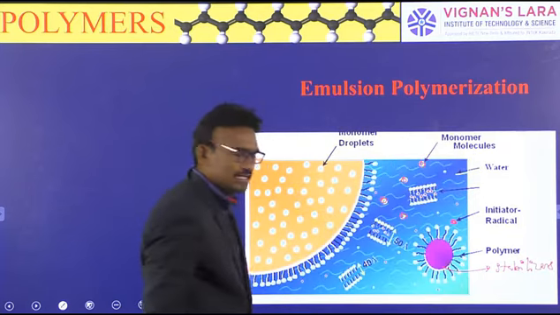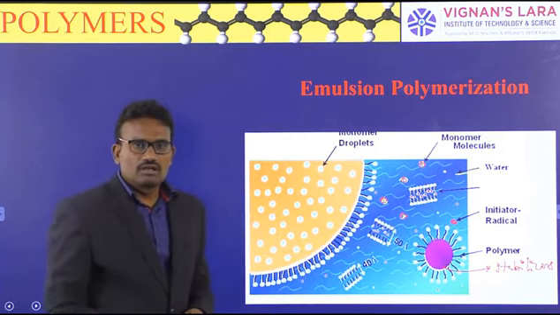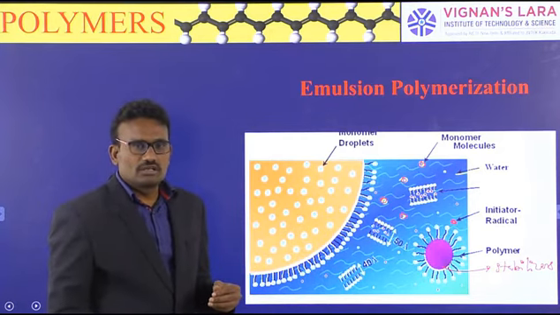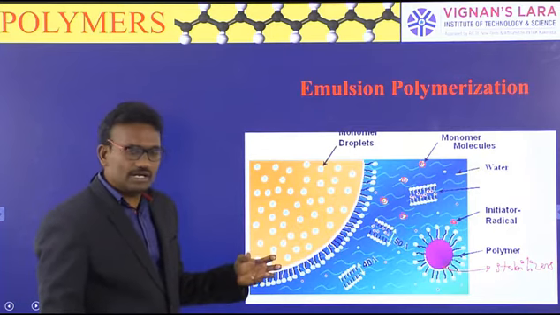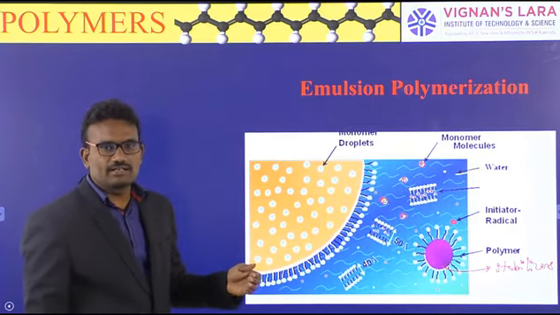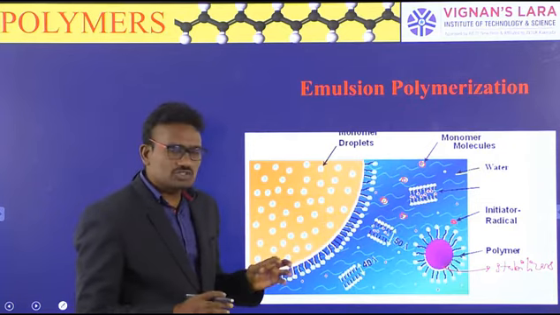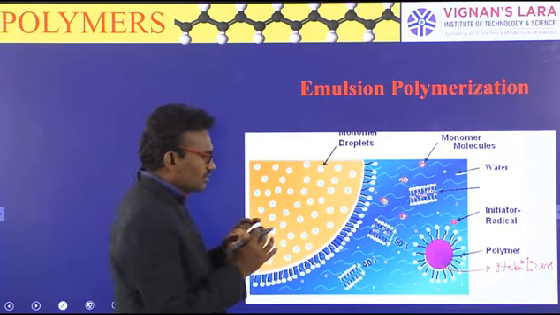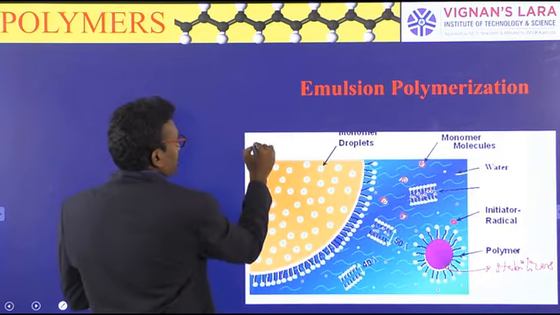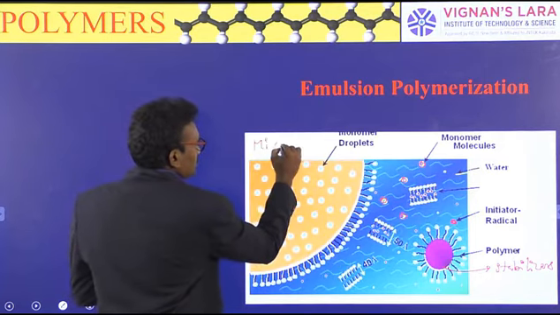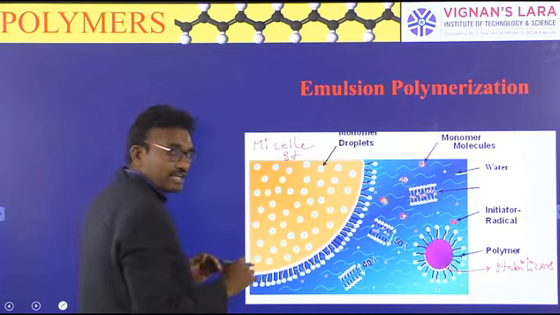The stabilizer compound is bipolar in nature, meaning hydrophilic and hydrophobic, head and tail. The stabilizers first create micelle structures in water.